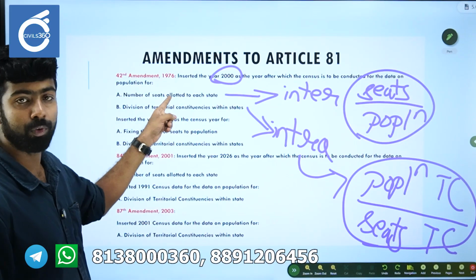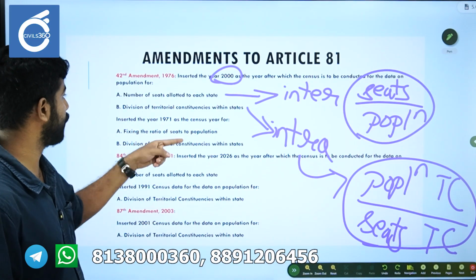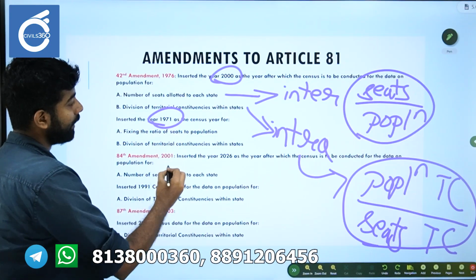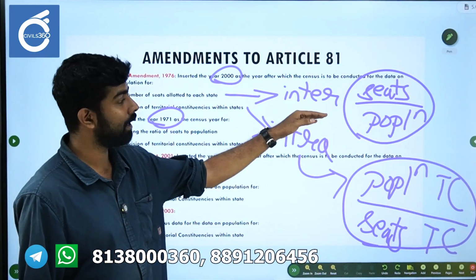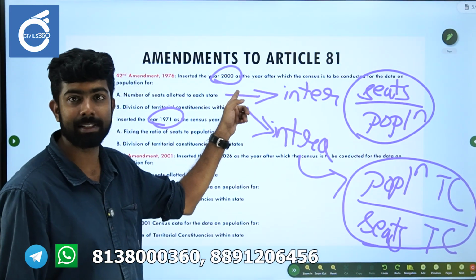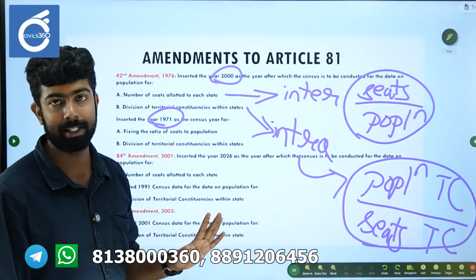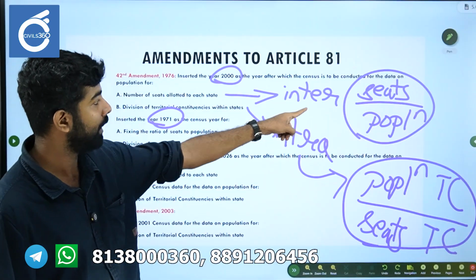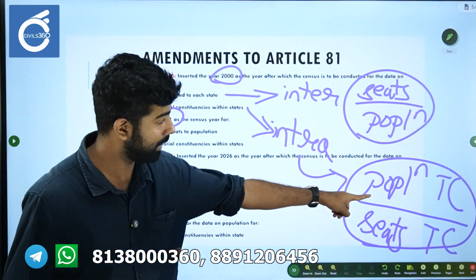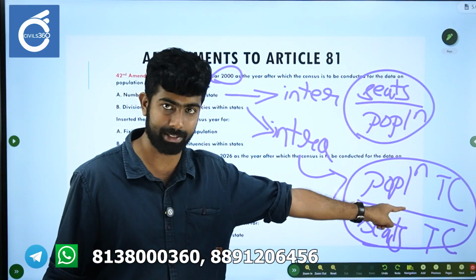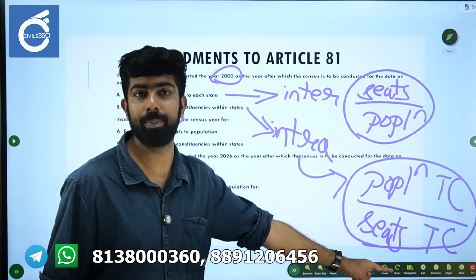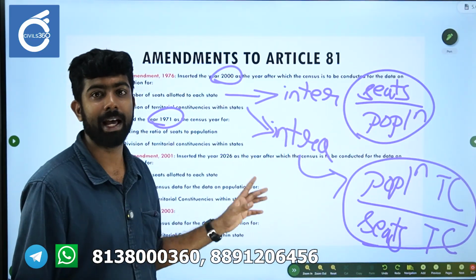So this is the 42nd Amendment. It inserted 1971 as the census year. So until the first census after 2000, which census data will be used? 1971 census data will be used for this equation as well as for these equations, this population statistics. All these formulas will be calculated on the basis of 1971.